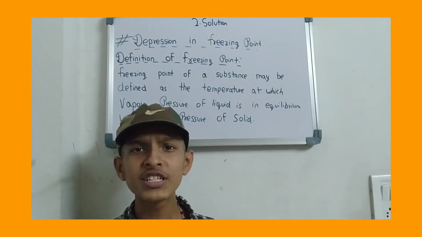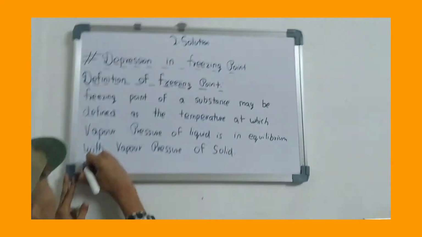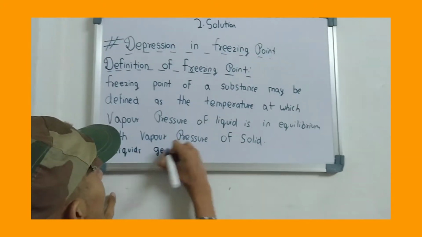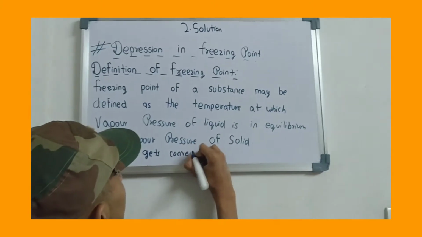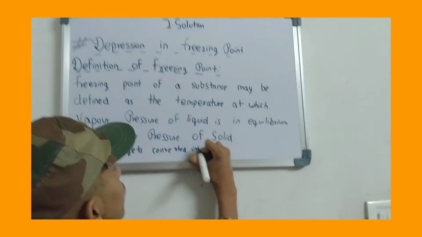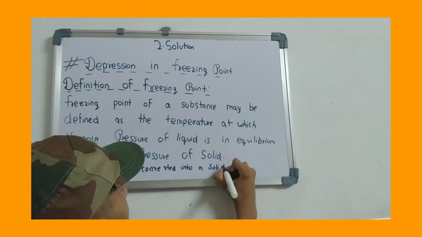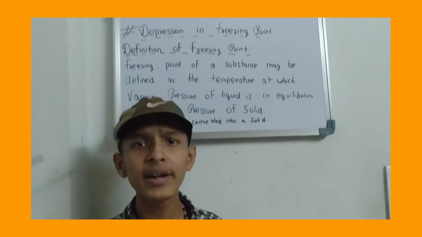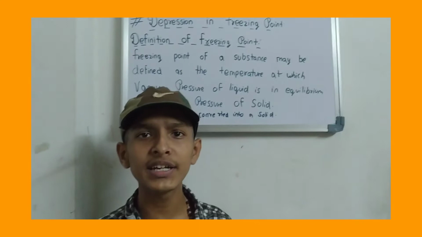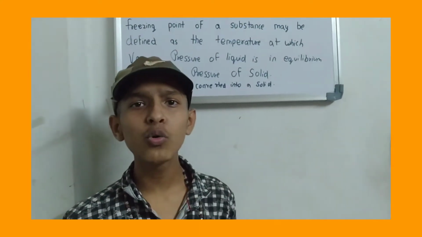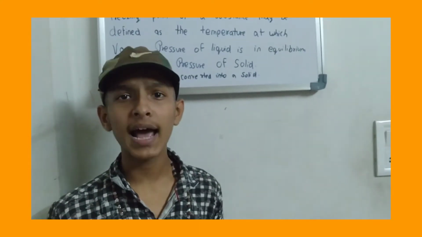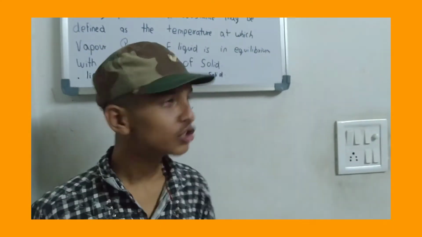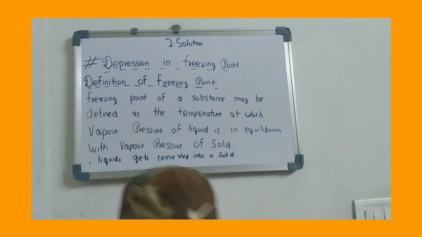Freezing point. So freezing point is the temperature at which a liquid gets converted into a solid. For example, water is in the liquid state at ordinary temperature. When we cool it to 0 degrees Celsius, it becomes ice, which is in the solid state. So the freezing point of water is 0 degrees Celsius. Now we are able to understand the depression in freezing point.